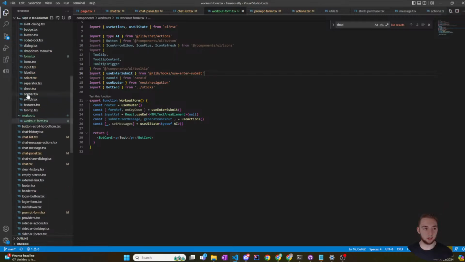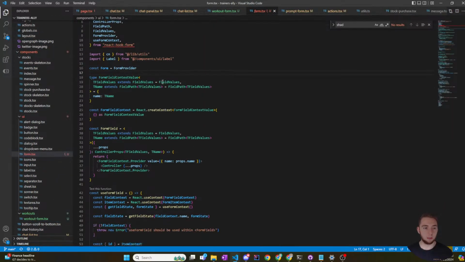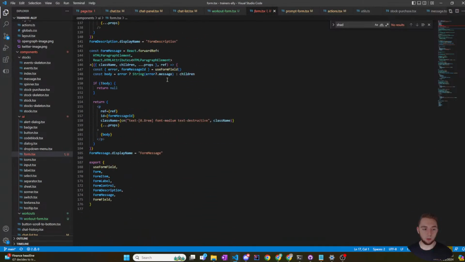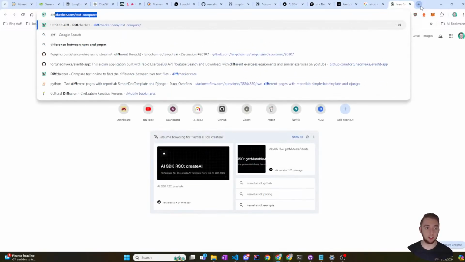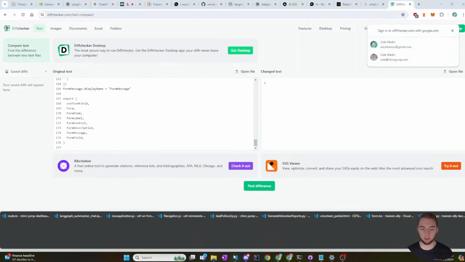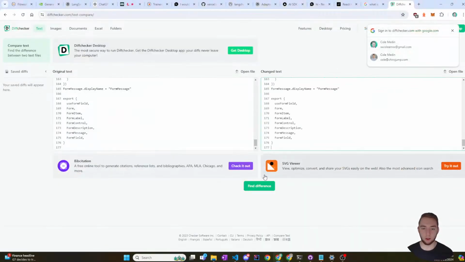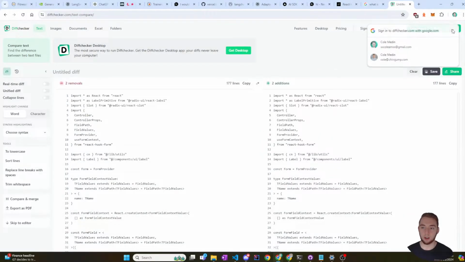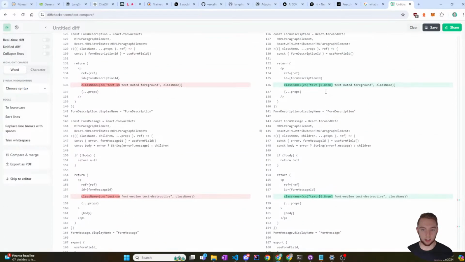So I'm gonna close out of these things, and then within UI, I have form. Oh, it already put it here. Is this the same? Let me do a diff check to see if it's the same. What I copied on the left-hand side is what the shadcn docs gave me, and what I have on the right-hand side is what I actually have in my code. And the only difference, oh, there actually are differences. I mean, those are tiny. I'm just gonna go with what I have in my code right now.